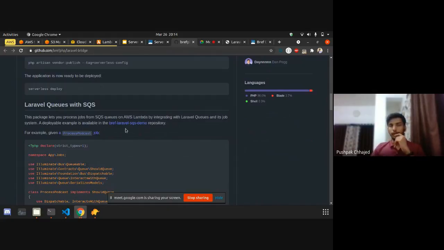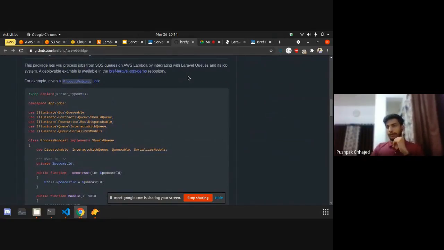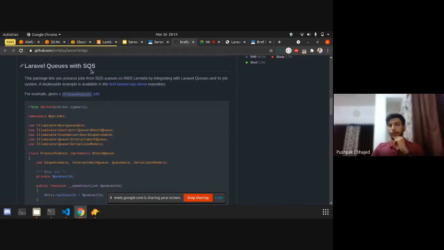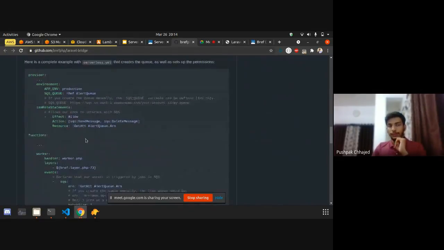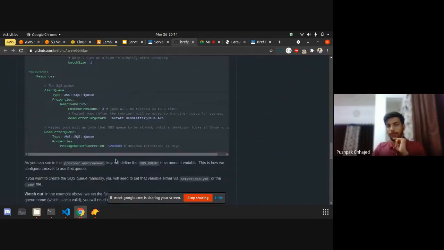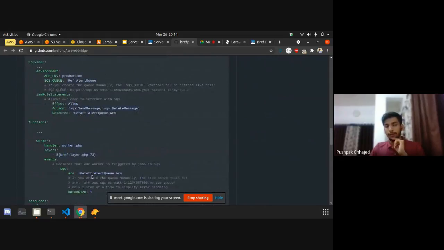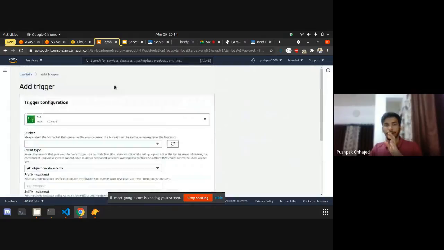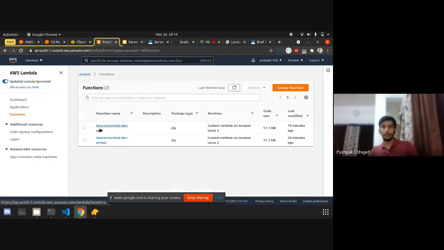But if you are using Laravel SQS, Amazon's Simple Queue Service, it's a first-party package supported with queues, so you don't have to change anything. You just need to add these things into your serverless.yaml file, and every time you add anything to the queue, it will create one event. I think you can add a trigger, right? So I will show you. There is a trigger for the queues also.